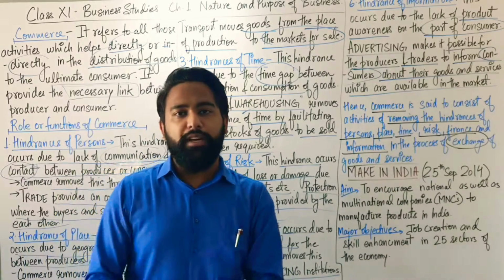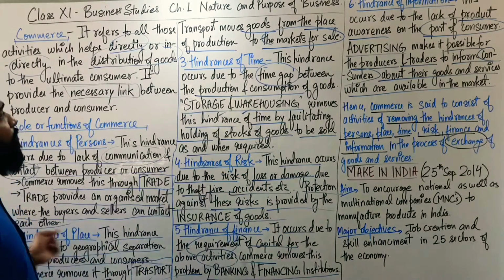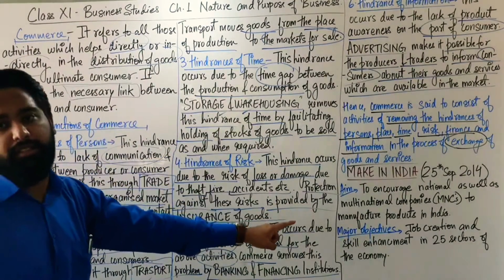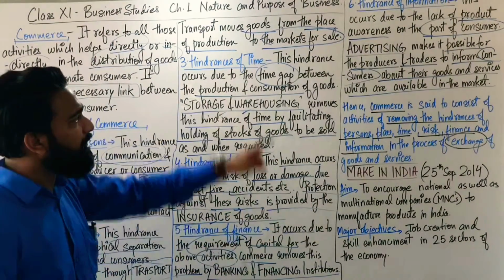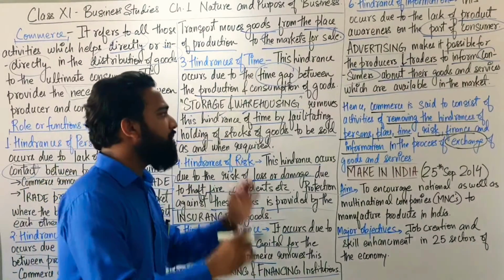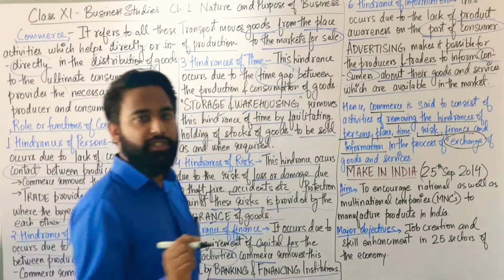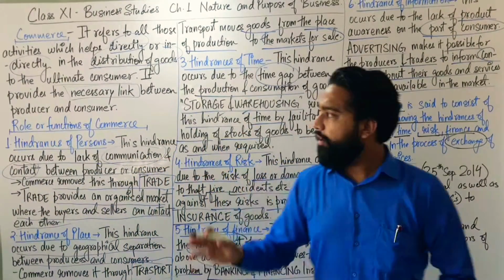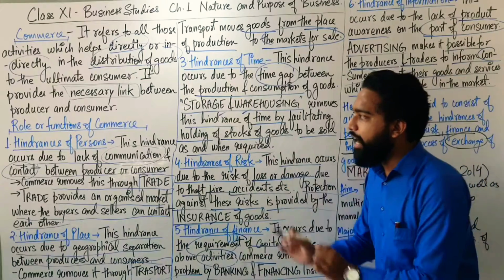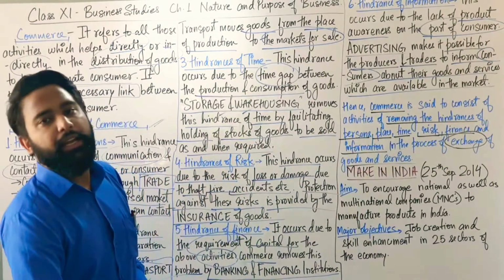So basically commerce is the activity which consists of removing these hindrances. Removing all six of these hindrances, this is commerce when it is done in the process of exchange of goods and services. I hope I am very clear on this point. So the role and function of commerce is completed now. Now let's come to the next topic.